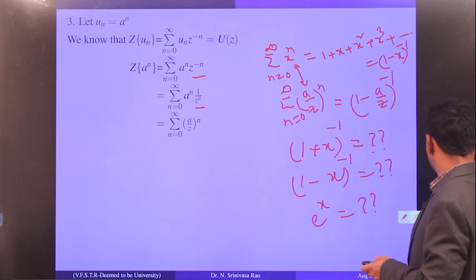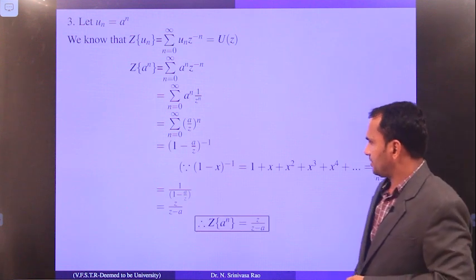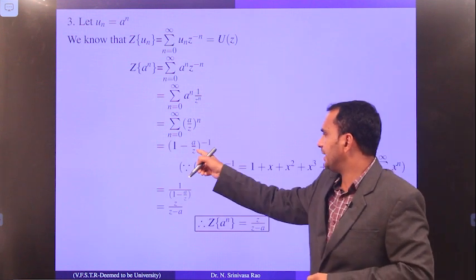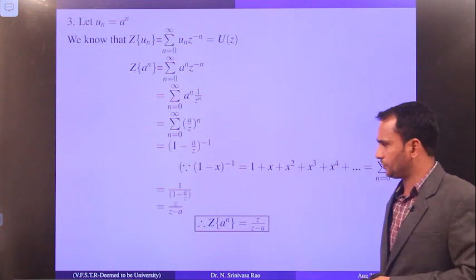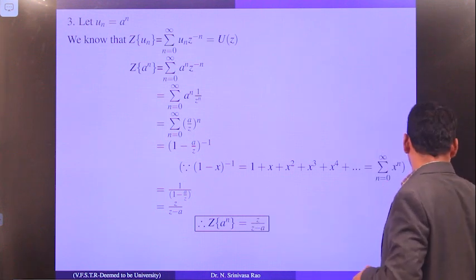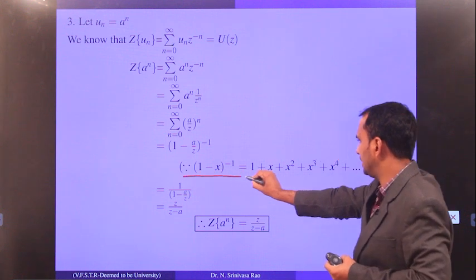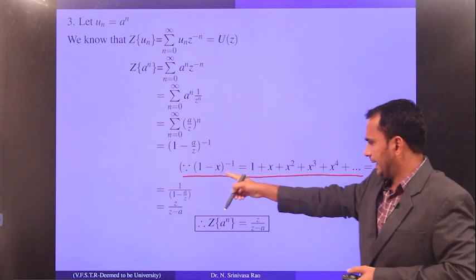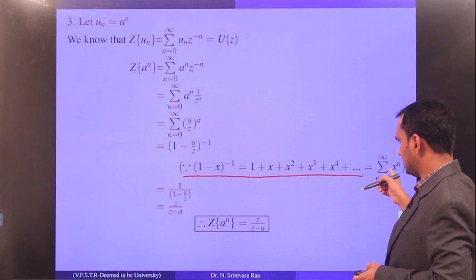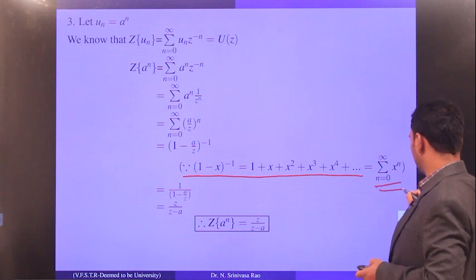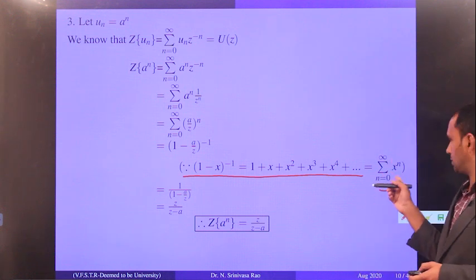Everybody is familiar with this, but once again just refer to it so that you can understand it very easily. So what is the z transform? I have told you already, 1 minus a by z whole power minus 1. This is the expansion, and I am telling it again and again every time: 1 minus x whole power minus 1 can be written as sigma n equal to 0 to infinity x to the power n.